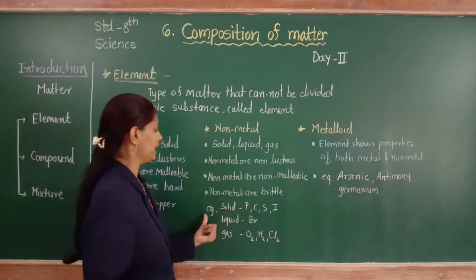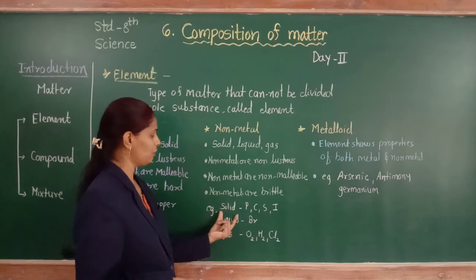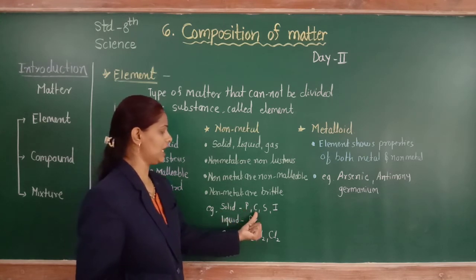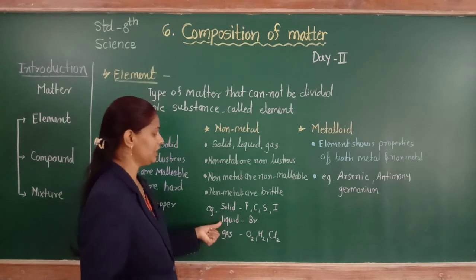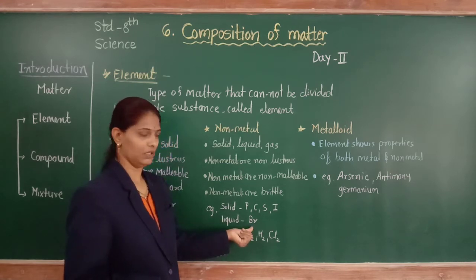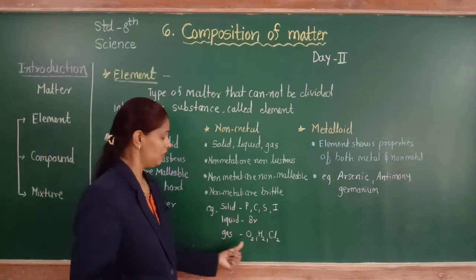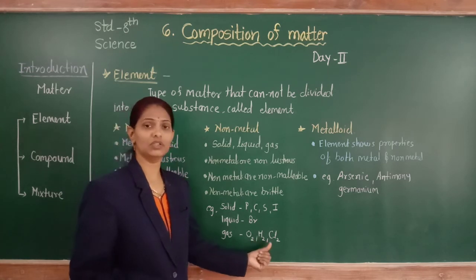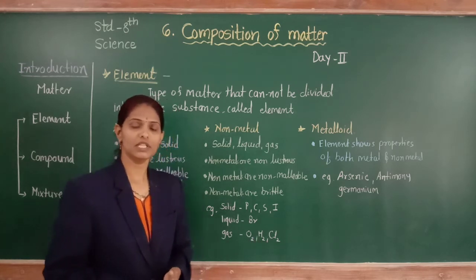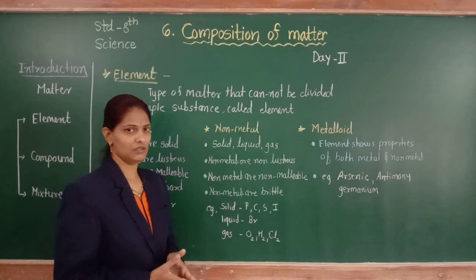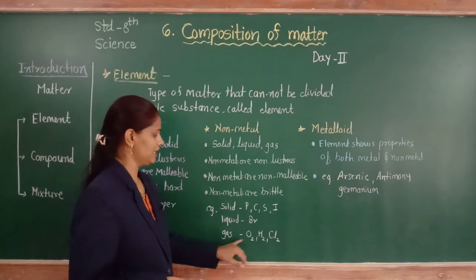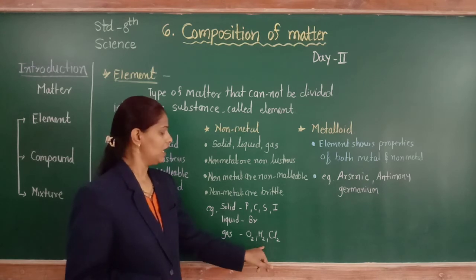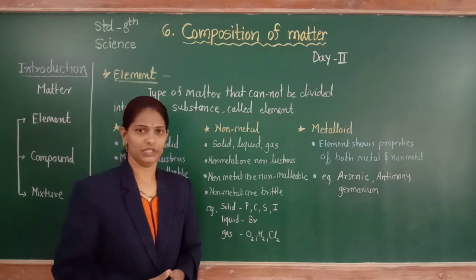For example, solid non-metals are phosphorus, carbon, sulfur and iodine. The liquid non-metal is bromine. Gases are oxygen, hydrogen, fluorine and nitrogen. These are the non-metals that occur as gases in nature. That is why oxygen, hydrogen and fluorine are gaseous non-metals.